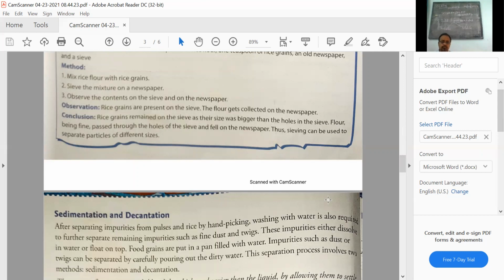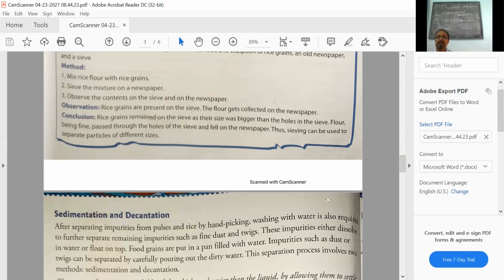Mud is insoluble in water and the mud particles are heavier than water. Just imagine you put some mud in water and shake it well and keep it undisturbed for a time period. You observe that the heavy insoluble mud particles gradually settle down at the bottom because of gravity.